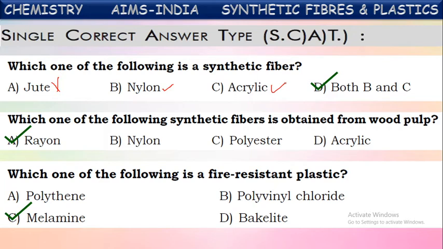Melamine is one of the thermosetting plastics. Melamine and bakelite are thermosetting plastics. In this, melamine is fire resistant. That is why melamine is generally used for making fire-resistant jackets. The firefighters wear these jackets made of melamine, so they will be secured from fire.